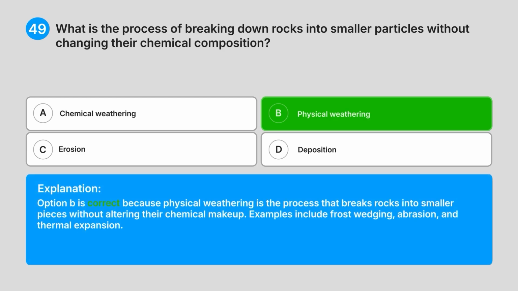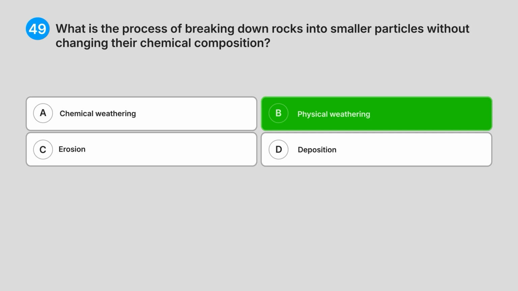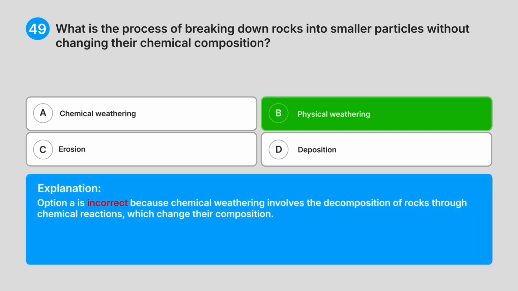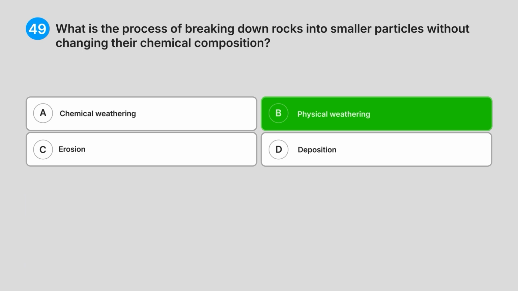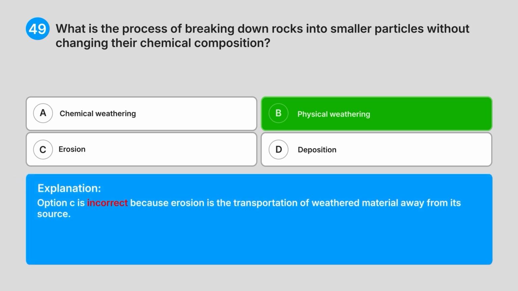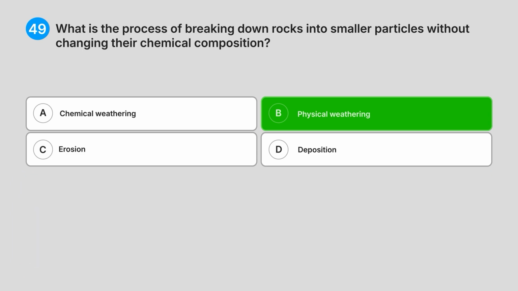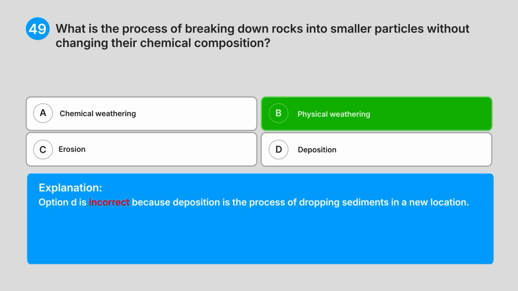Explanation. Option B is correct because physical weathering is the process that breaks rocks into smaller pieces without altering their chemical makeup. Examples include frost wedging, abrasion, and thermal expansion. Option A is incorrect because chemical weathering involves the decomposition of rocks through chemical reactions, which change their composition. Option C is incorrect because erosion is the transportation of weathered material away from its source. Option D is incorrect because deposition is the process of dropping sediments in a new location.